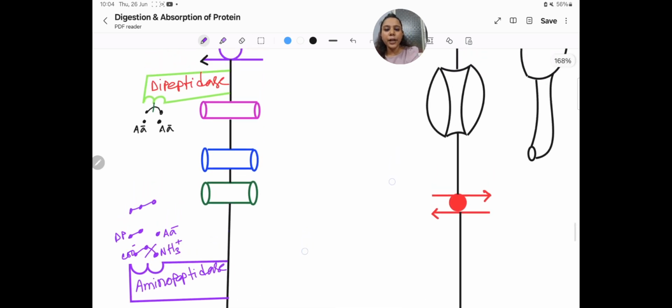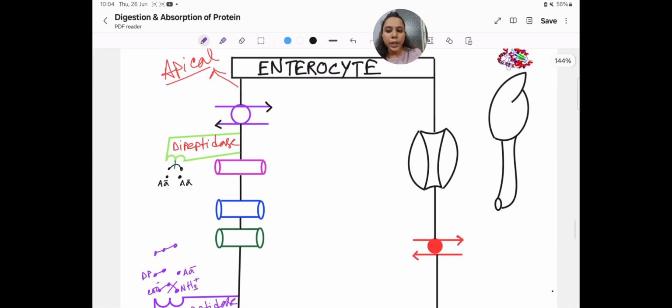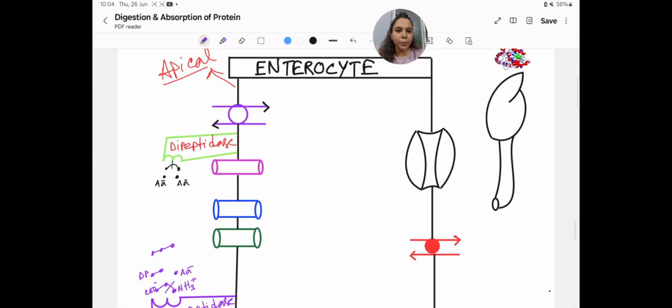Okay, so there are several transporters that transport these free amino acids, dipeptides and tripeptides to the liver. But before going to the liver, they have to pass through these transporters and enter the enterocyte, then come into the blood, and through the blood go to the portal vein and to the liver.